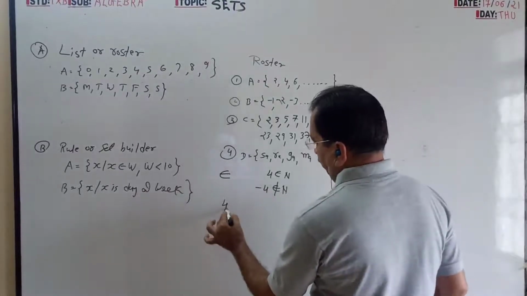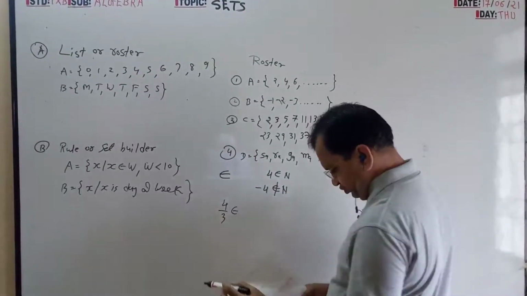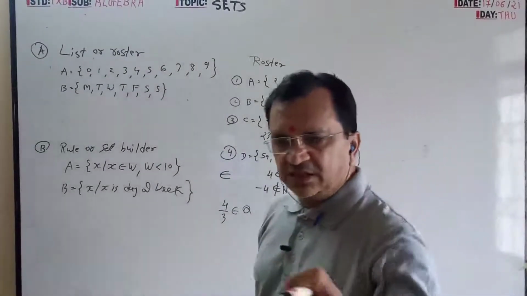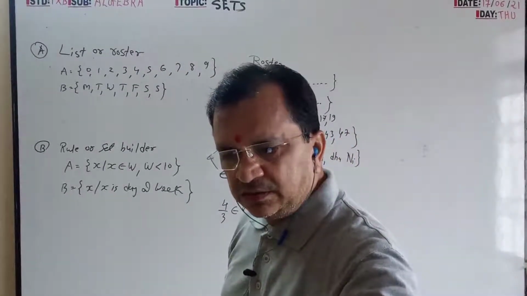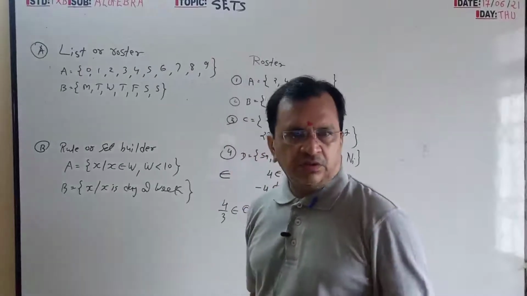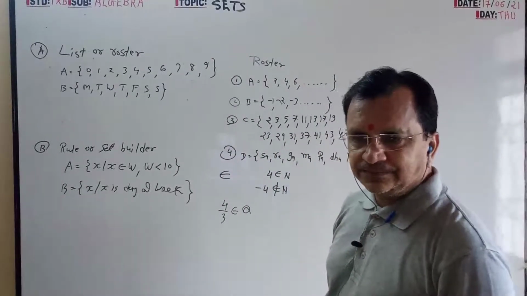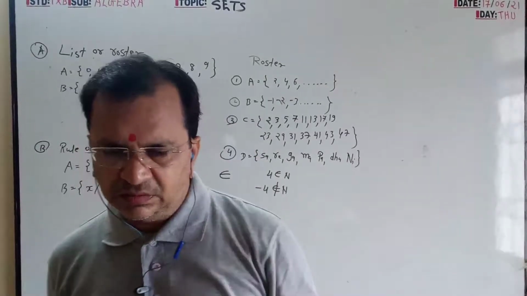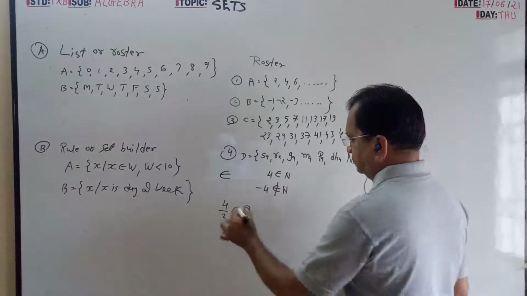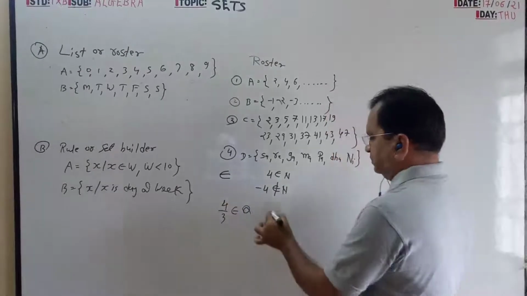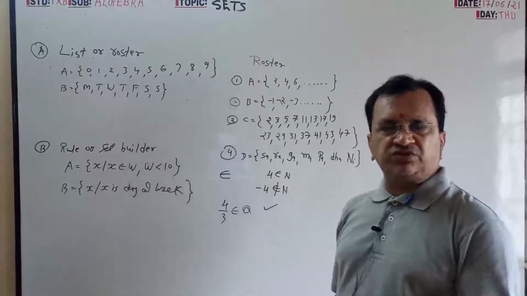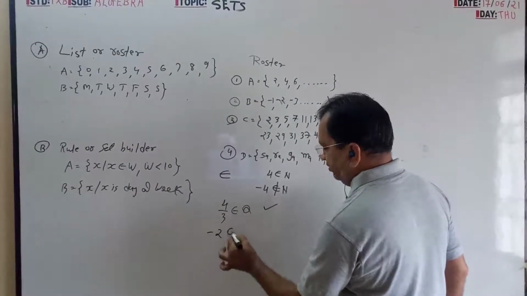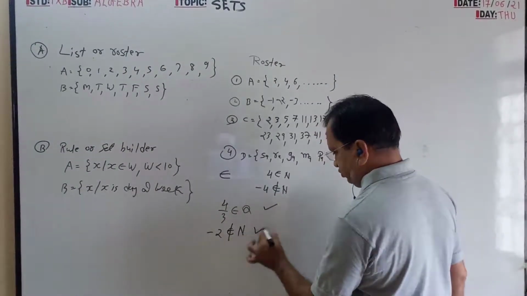So 4 by 3 belongs to Q. This fraction belongs to Q. Then minus 2 does not belong to natural numbers. So write.